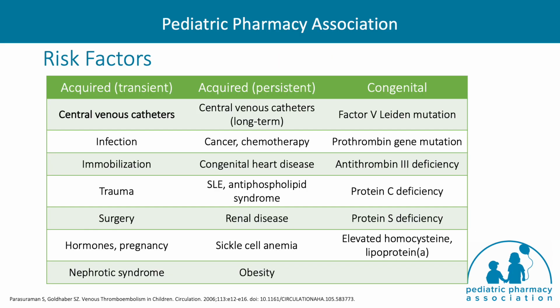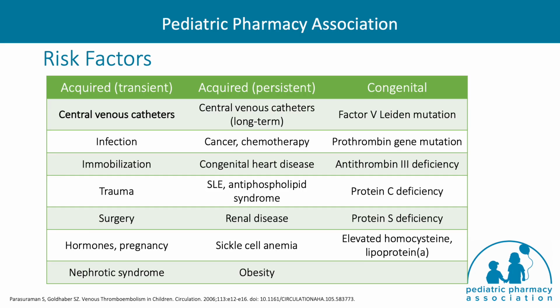Unprovoked VTE in the pediatric population is extremely rare, with more than 90% of pediatric VTE cases being associated with at least one acquired or congenital risk factor. The most common risk factor for development of DVTs in hospitalized children is the presence of a central venous catheter, which can account for up to 90% of VTEs in neonates and greater than 50% of cases in pediatric patients.